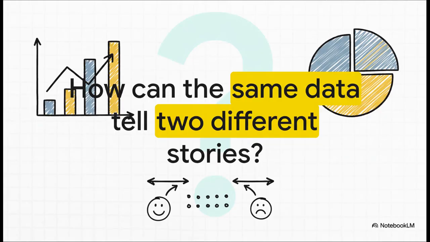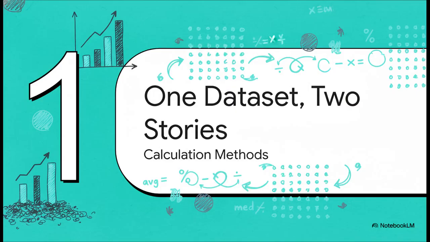This is really the big question for our whole explainer today, isn't it? It kind of suggests that the story we get from data isn't just about the numbers themselves. Nope. It's about the framing, the formulas, and all the rules that are chosen behind the scenes. It's all about the method. All right, so the first major idea from our source is this. You can get a completely different result from the very same data just by changing up the formula you use. Let's check out the example it gives.